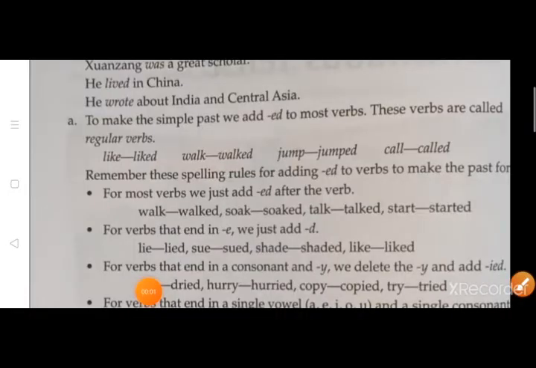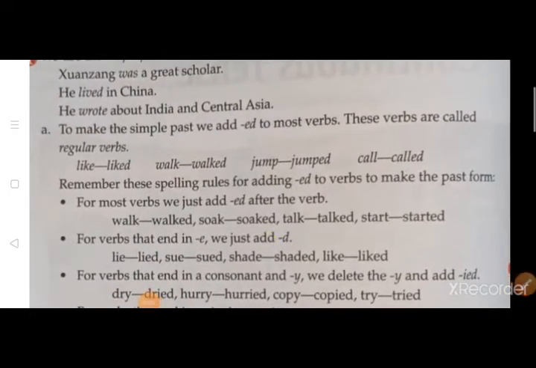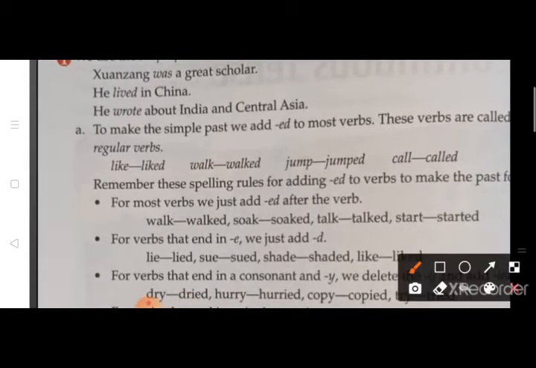To make the simple past, we add ed to most of the verbs. You can see here we add ed to most of the verbs. These verbs are called regular verbs. As I told you before, there are two types of verbs, regular and irregular verbs. So when we form the past tense of the verb, we normally add ed to the verbs, and if you can add ed to the verb, that means those verbs come under the category of regular verbs.